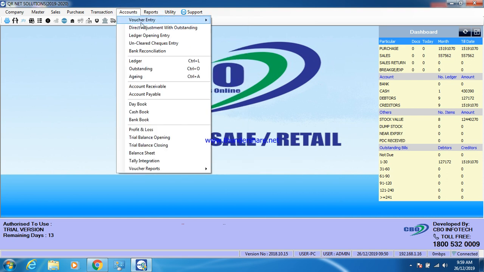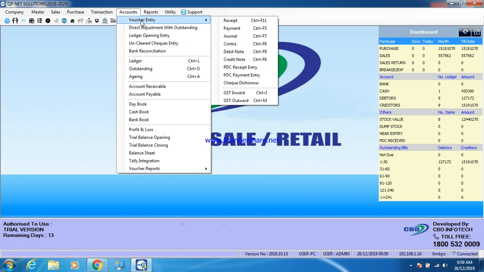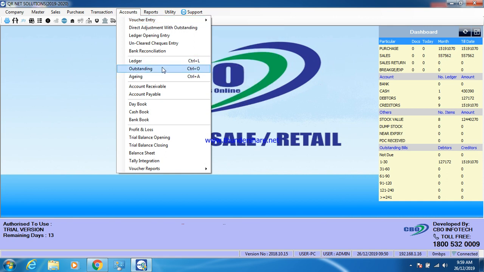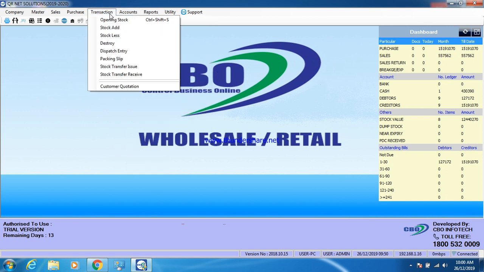In accounts, there are facilities for voucher entries, receipt, payment, journal, and debit notes. These are ledgers and day books. If you have a daily expense, the data is mentioned in day books, and cash book and bank books, profit and loss, and trial balance opening and trial balance closing. And in transaction, you can see other options like opening stock, stock add, stock less, destroy, dispatch entries, and package slip, etc.